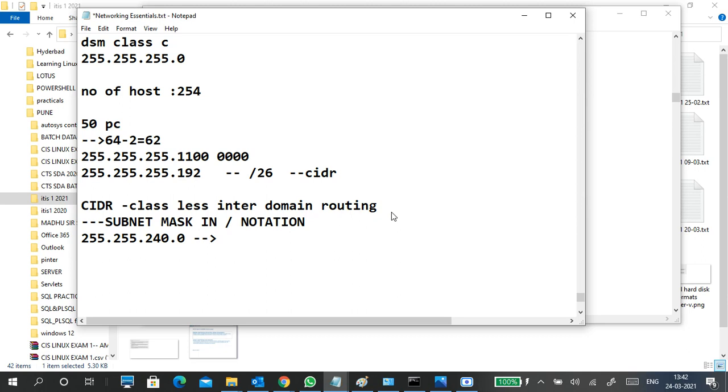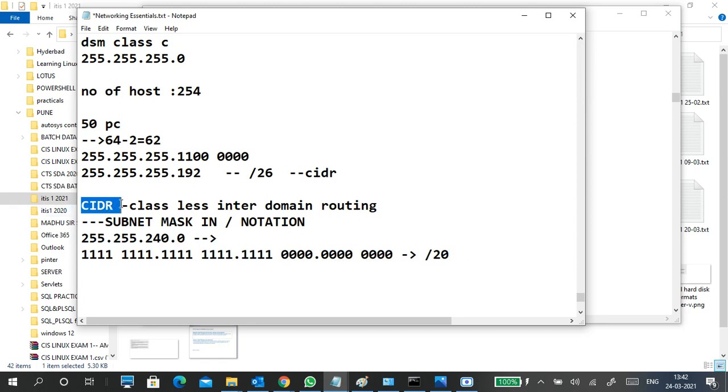You write this in binary, then note down how many ones there are. So 16 plus 4 is 20. This is the representation of a subnet mask in slash notation, which we call CIDR. Last time this question was also asked.